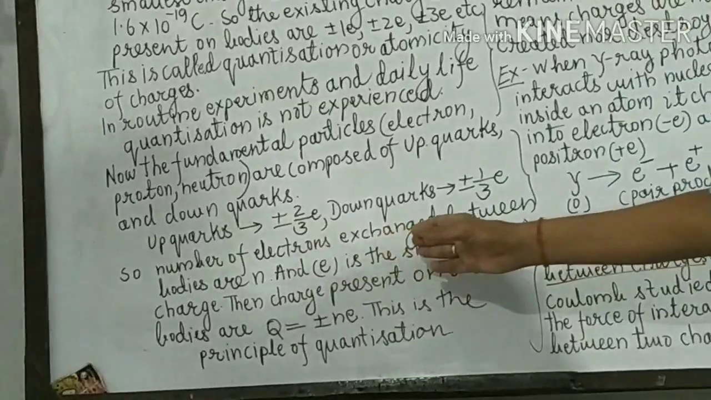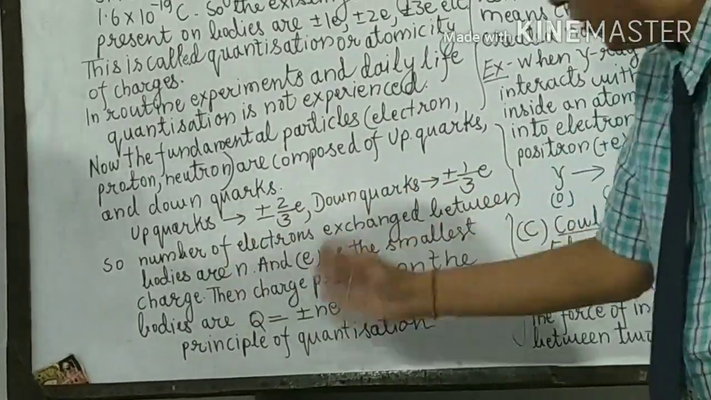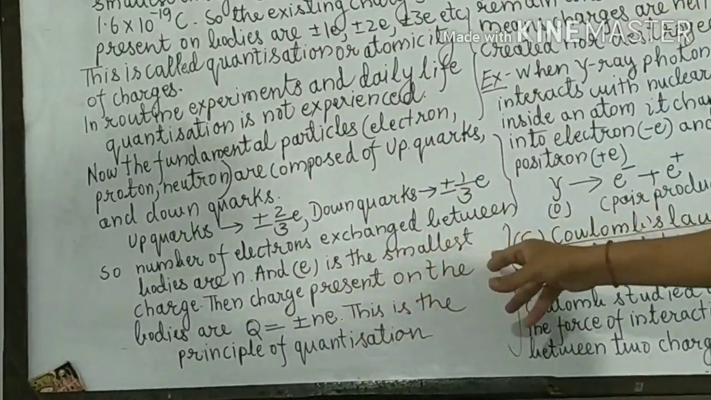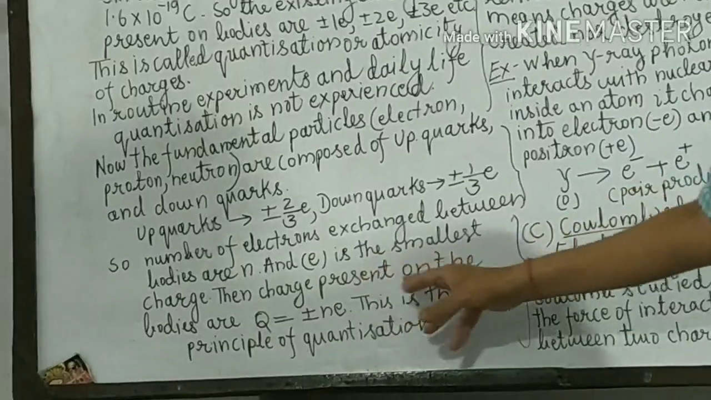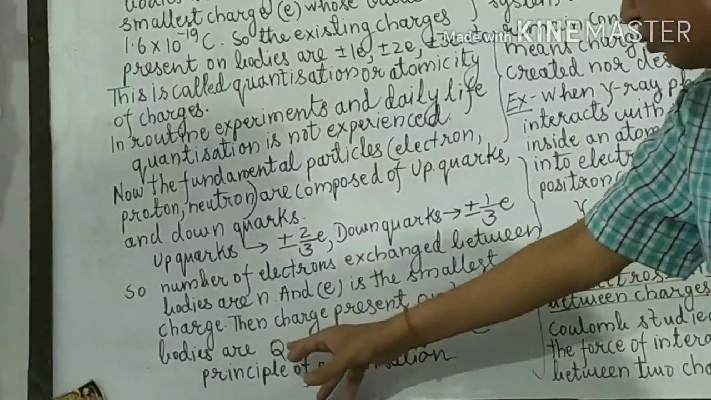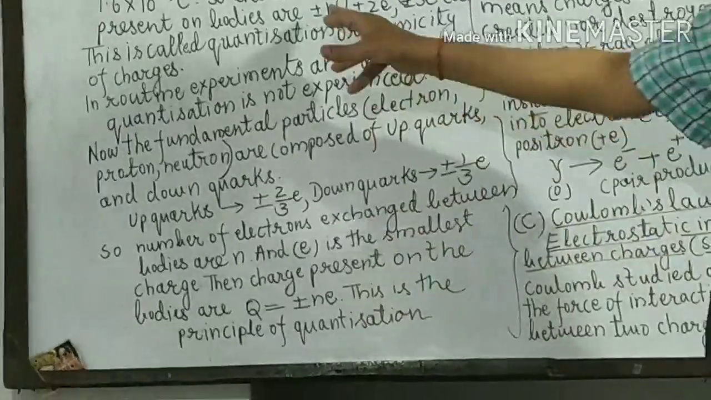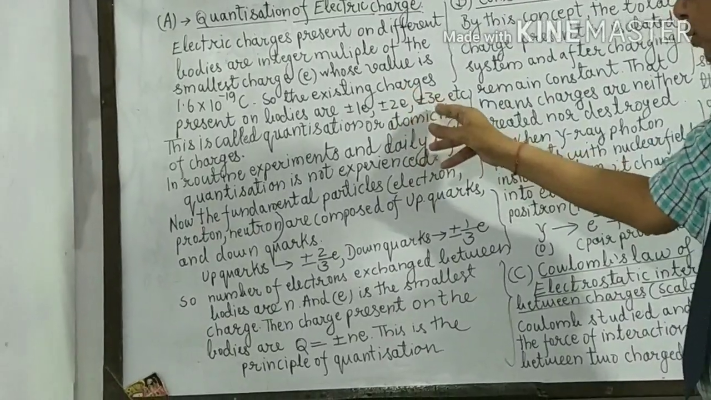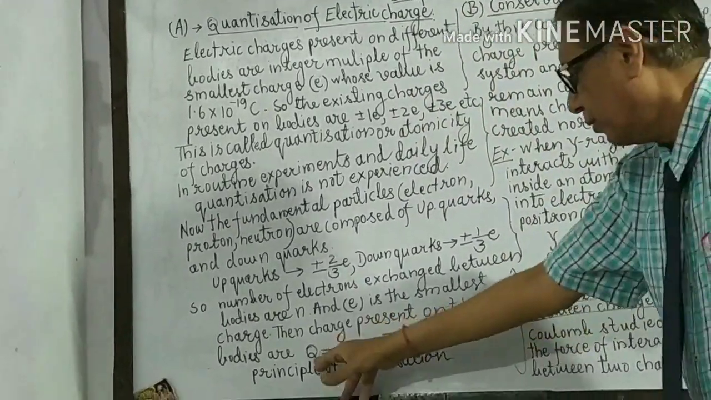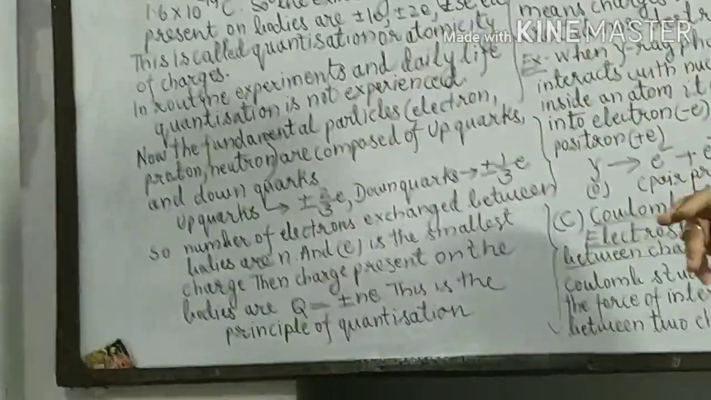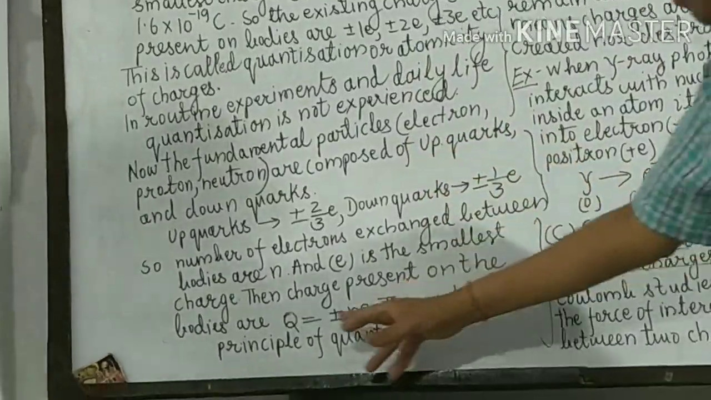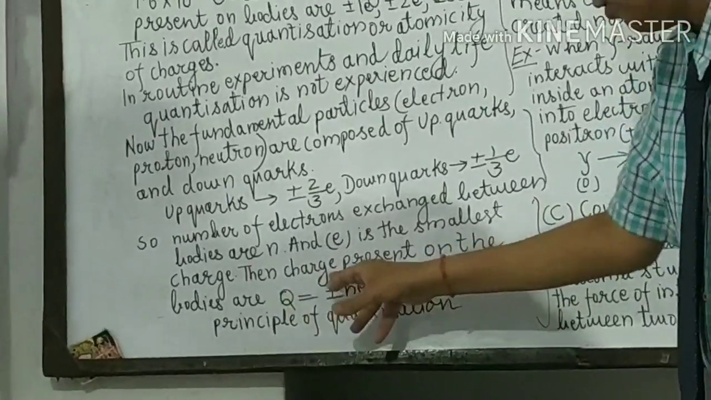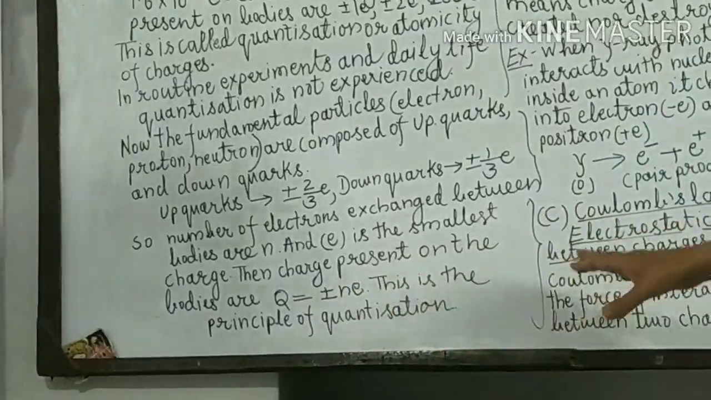So the number of electrons exchanged between the bodies, if they are n, suppose n electrons are lost, n electrons are gained, and e is the smallest charge present, then the charge present on either of the bodies, that is Q, is equal to plus minus ne. Similarly, if 1 electron is lost, plus minus 1 e, 2 electrons, plus minus 2 e, n electrons, plus minus ne. This is the charge present Q. On positively charged bodies, it will be Q is equal to plus ne. On negatively charged, minus ne. Combinedly we have written Q is equal to plus minus ne. This is the principle of quantization or atomicity.